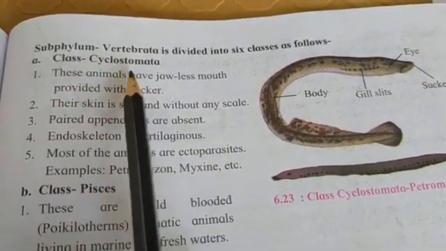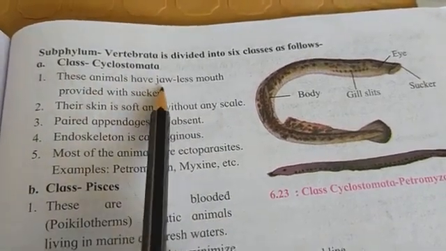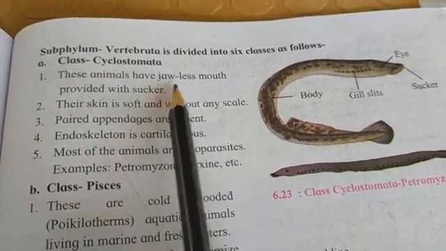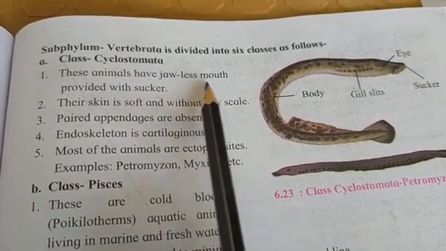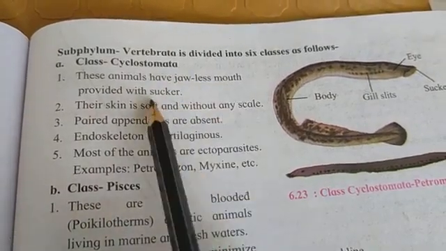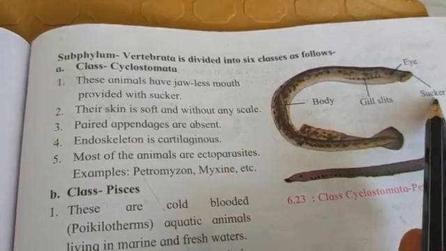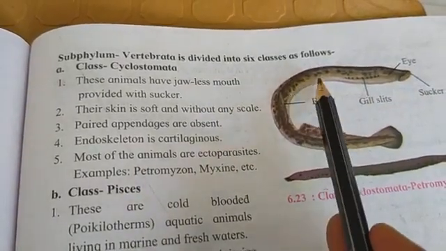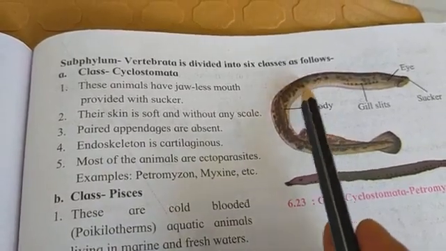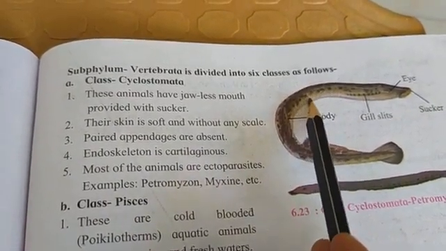First class, Cyclostomata. These animals have a jawless mouth provided with a sucker. This is the sucker. Their skin is soft and without scales.